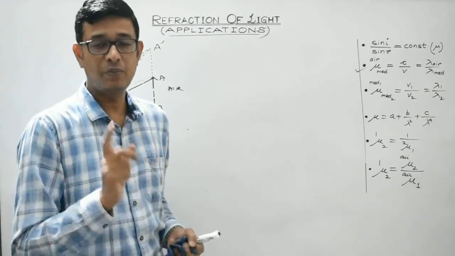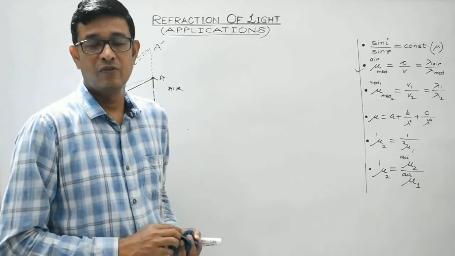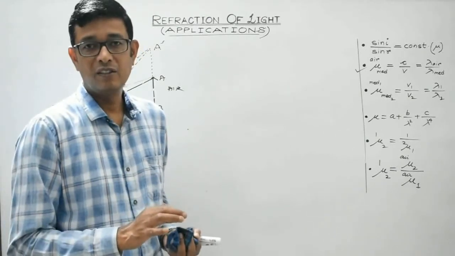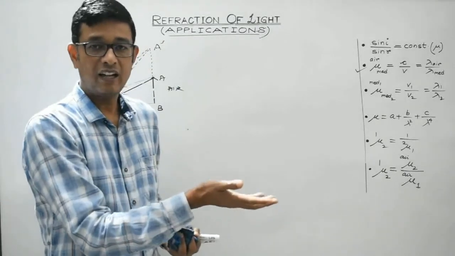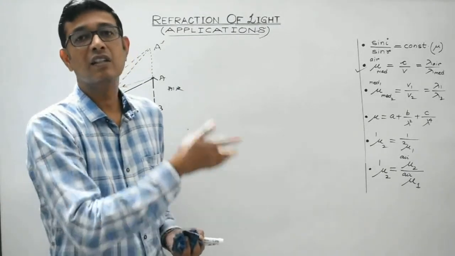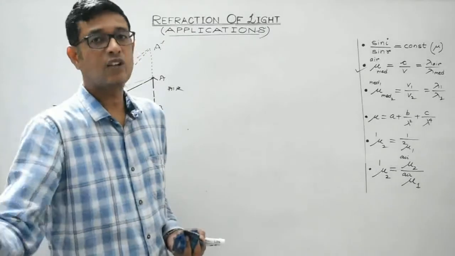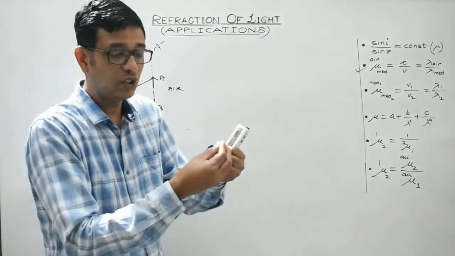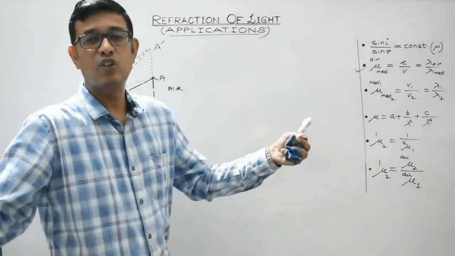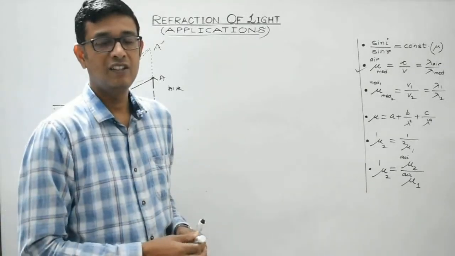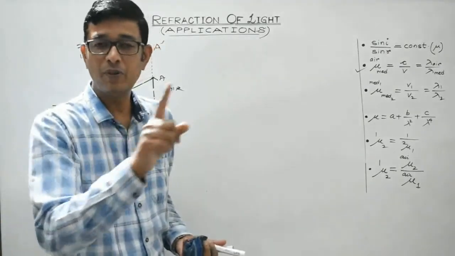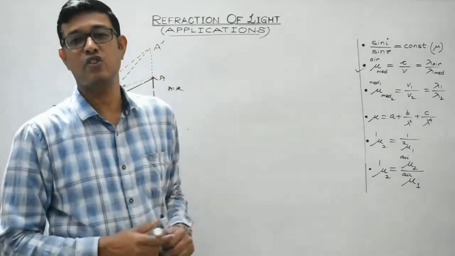Right? Again I repeat. We can see the sun 2 minutes before its actual sunrise and 2 minutes after the actual sunset, so that the length of the day elongates or increases by a total duration of 4 minutes. So that can also be explained with the help of atmospheric refraction of light.